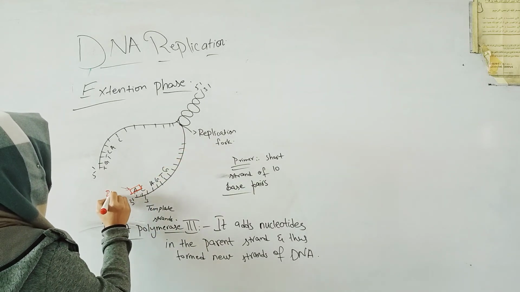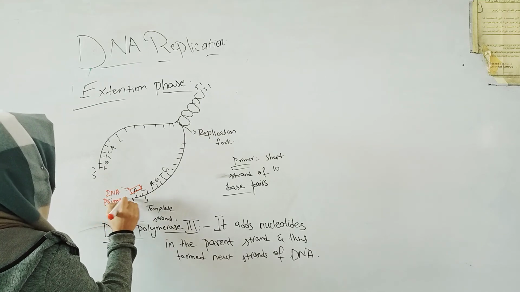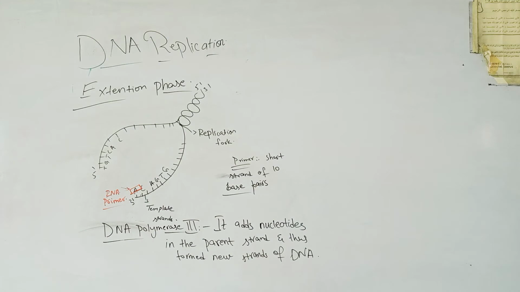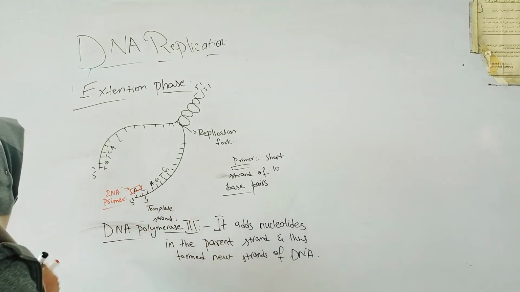The RNA primer comes, attaches and recognizes the 3' end of the parent strand. Why is the recognition of the 3' end necessary by a primer?